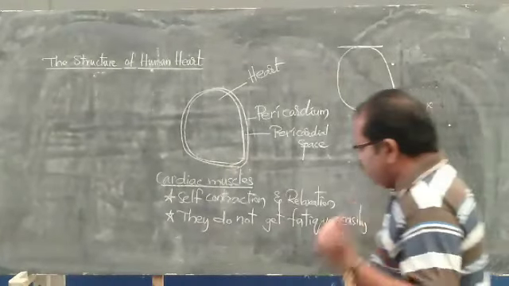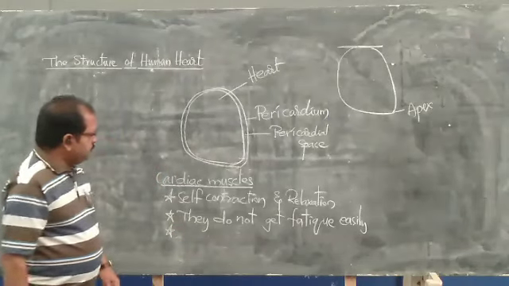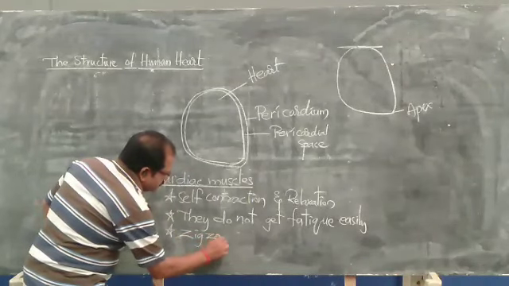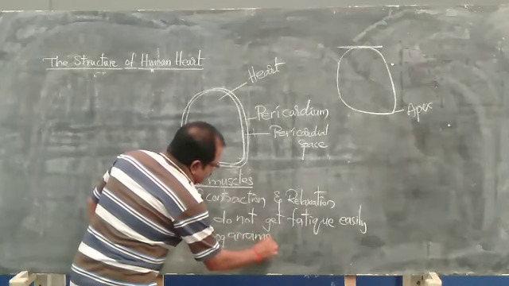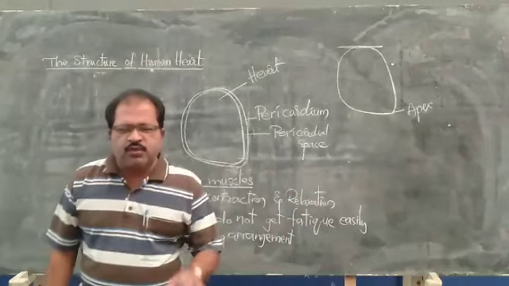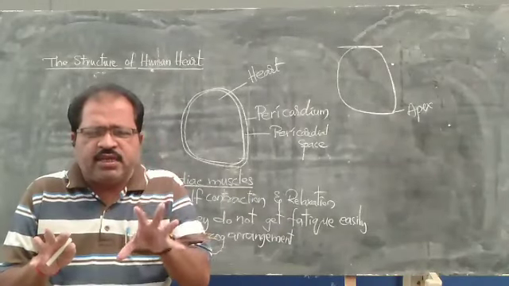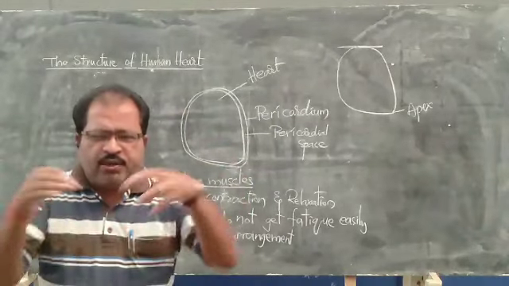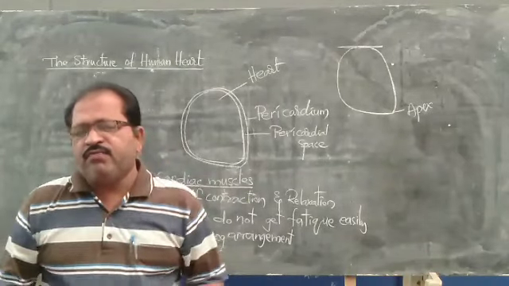And next, the third property of the cardiac muscles is that they are arranged in a zigzag manner. The muscles are arranged in the heart in the form of zigzag, so that they can occupy the total area of the heart, and each and every corner of the heart can easily be involved in the process of supplying the blood or pumping the blood into the blood vessels.